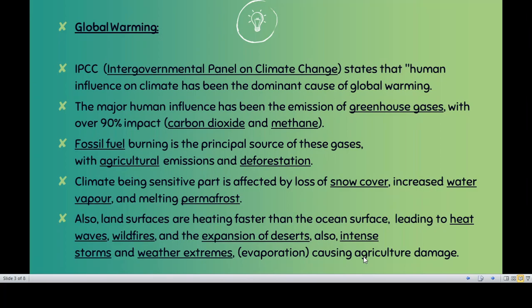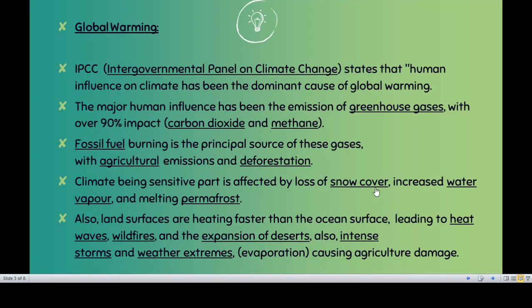Next one, there is an important part: the Intergovernmental Panel on Climate Change. ये आपको याद रखना है, by heart करना है. Short form is IPCC. It has given some of the norms due to which global warming is taking place. That means they have carried out some research, and according to the research, this IPCC has given a few of the major drawbacks of human beings playing a major role in the global warming process.